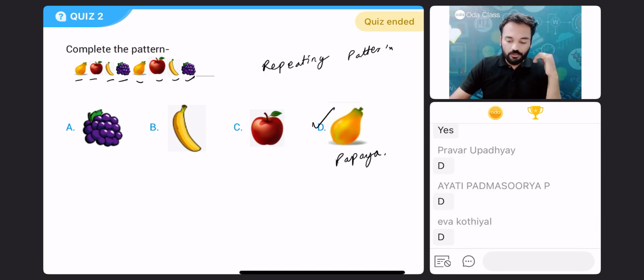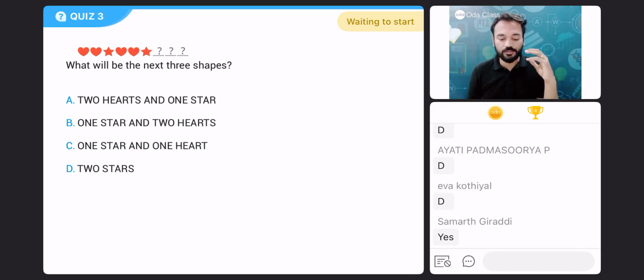Next question on your screen. Very good, everyone. Third quiz question. What will be the next three shapes in order you have to tell? Will you be able to do this? Yes or no? Yes, everyone, you will be able to do this.